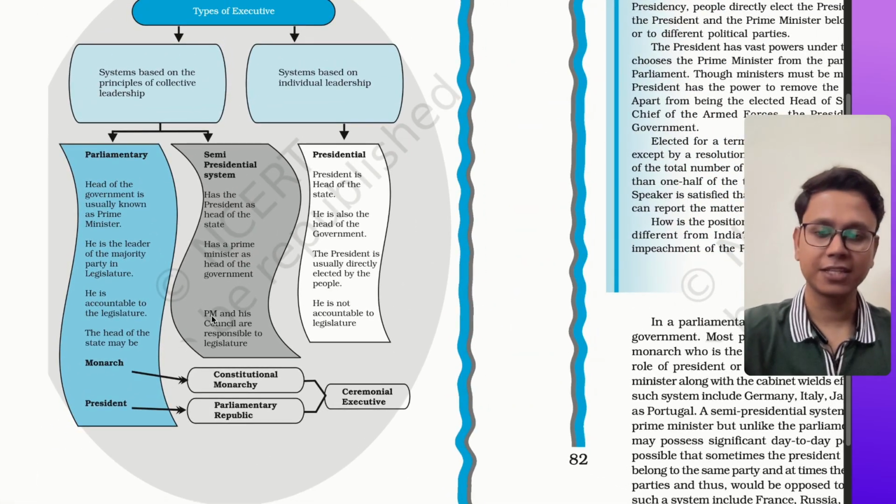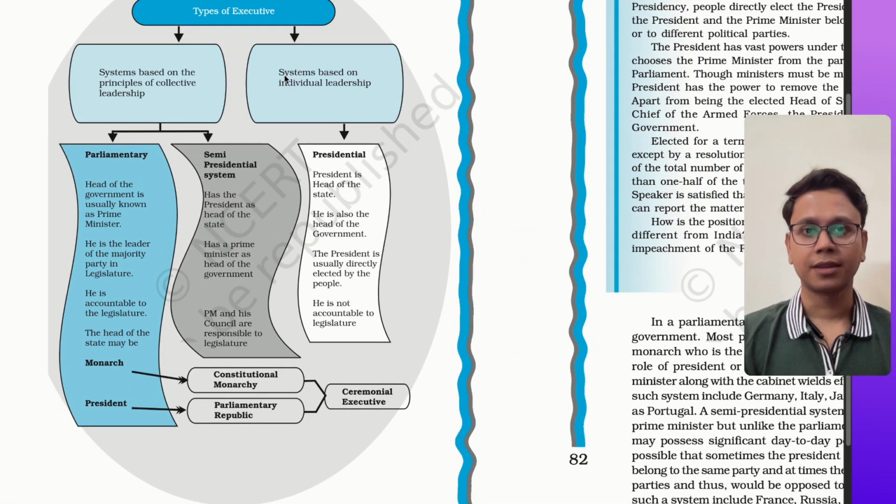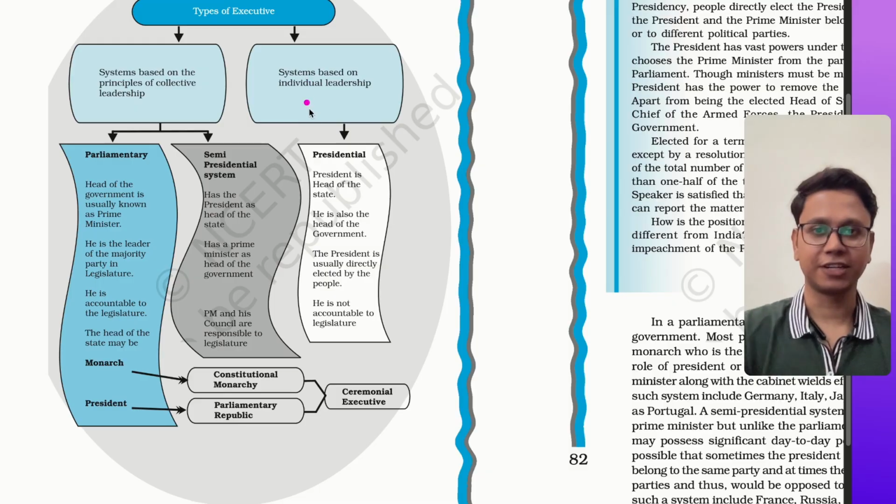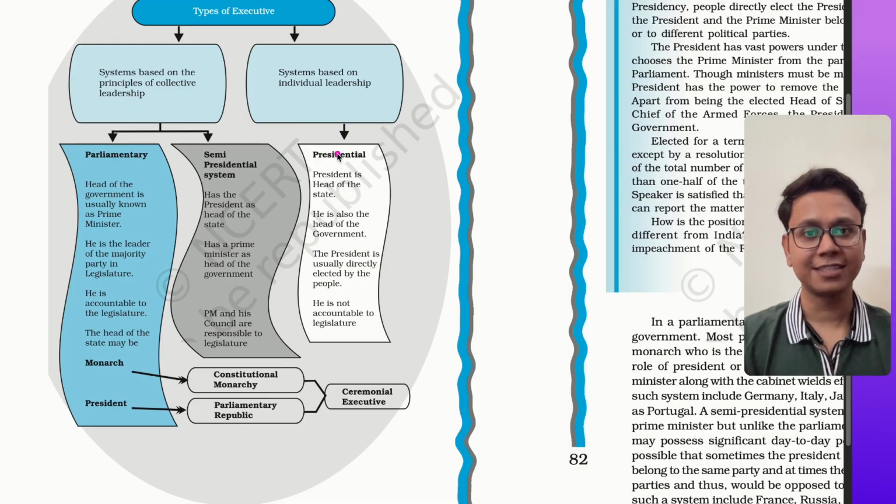One type of executive is presidential executive. You can keep your mind towards the US in case of presidential form of executive. Then there is parliamentary executive, like in India, in Britain. Then there is semi-presidential. It is there in France.